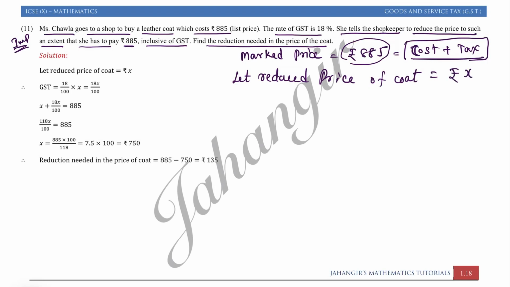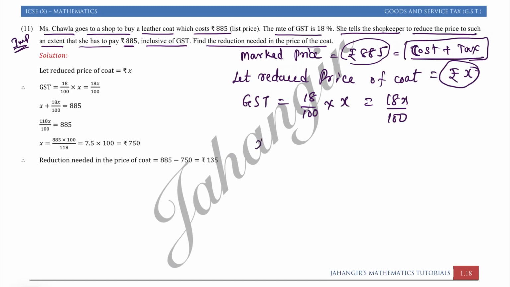See, let us say he had reduced some rupees, and after reducing, the amount comes to X. Now tax will be calculated on rupees X. So tax is how much percent? 18%. GST is 18% of X, so that is 18X upon 100.